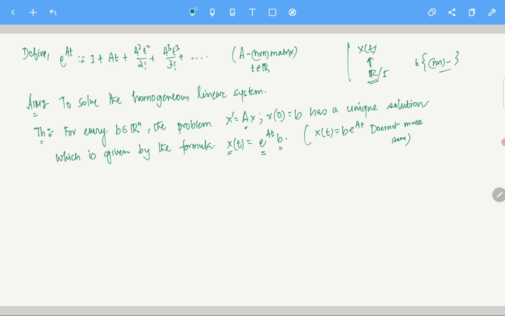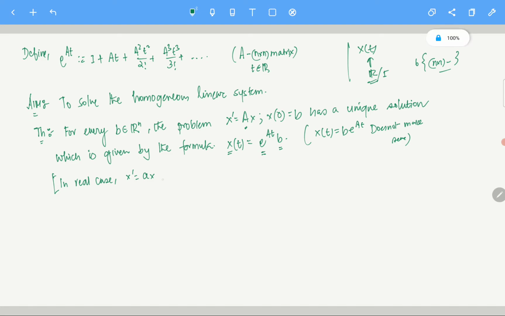In the real case, what I mean by real case is for just a single equation, okay? So let's say x prime equals small a x, where a is just a number, 2, 3, 8, 2.9, whatever.